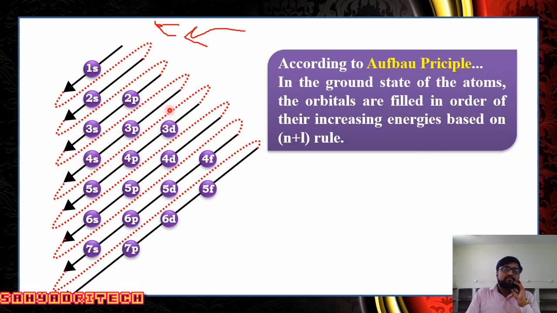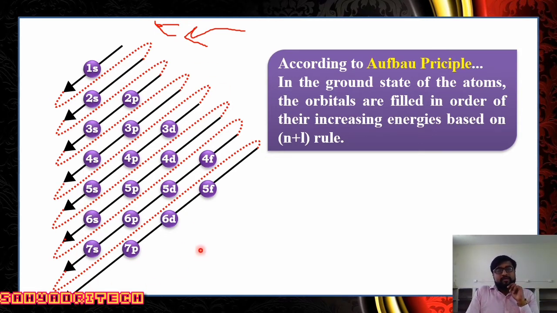Then after 4s, the electron goes to 3d, 4p, 5s. Then 4d, 5p, 6s. Then 4f, 5d, 6p, 7s. Then 5f, 6d, 7p. Like this it continues. We can write the 8th shell, 9th shell as well. But at present, the known elements, 119 elements, are covered within these orbitals, so we are not writing the next part.